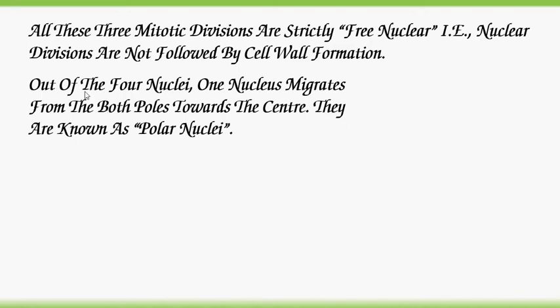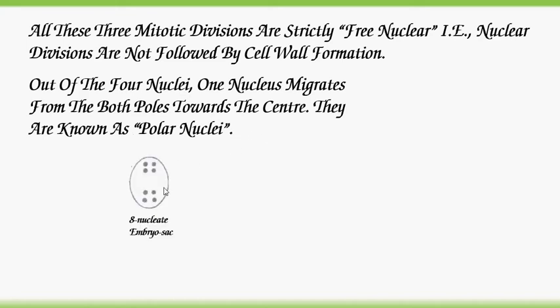All these 3 mitotic divisions are strictly free nuclear. That is, nuclear divisions are not followed by cell wall formation, nothing but cytokinesis. Out of the 4 nuclei at each pole, 1 nucleus migrates from both poles towards the center. They are known as polar nuclei.